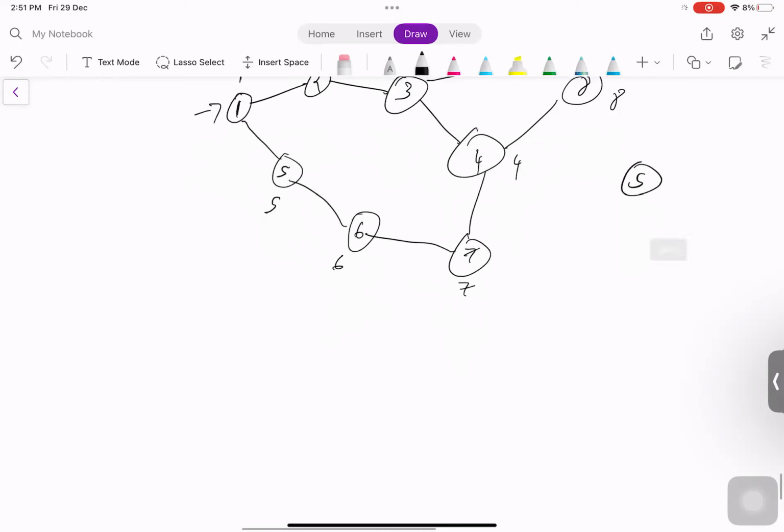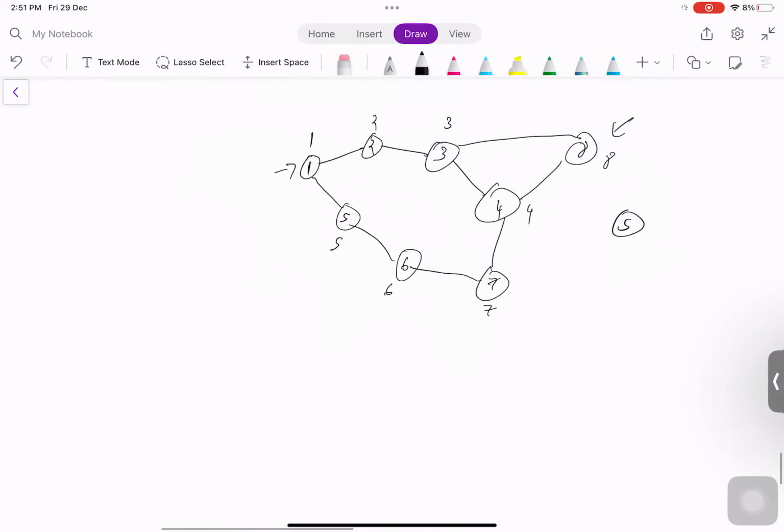So now, to solve this, if we look over, we have some weights to the edges also. This is W1, let's say. W3.